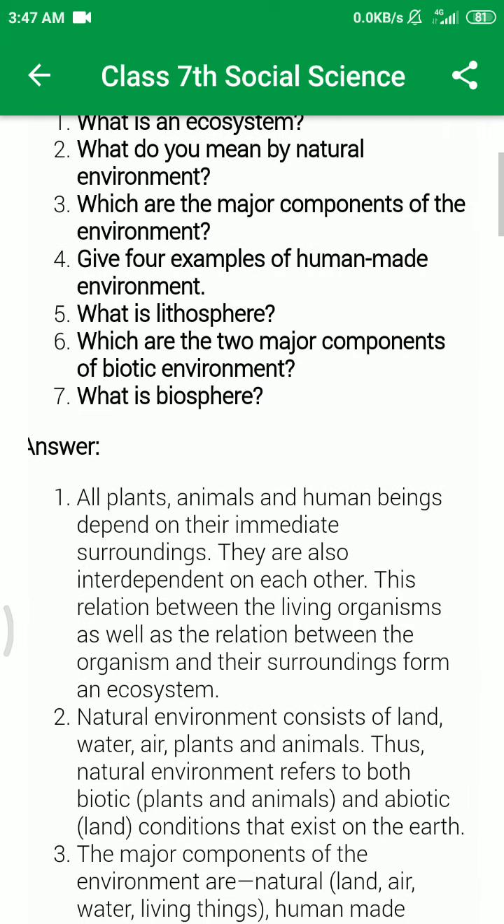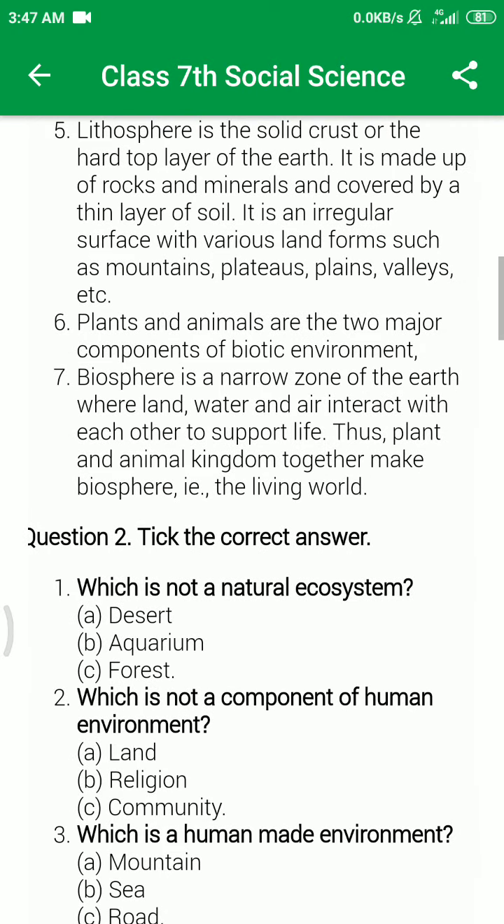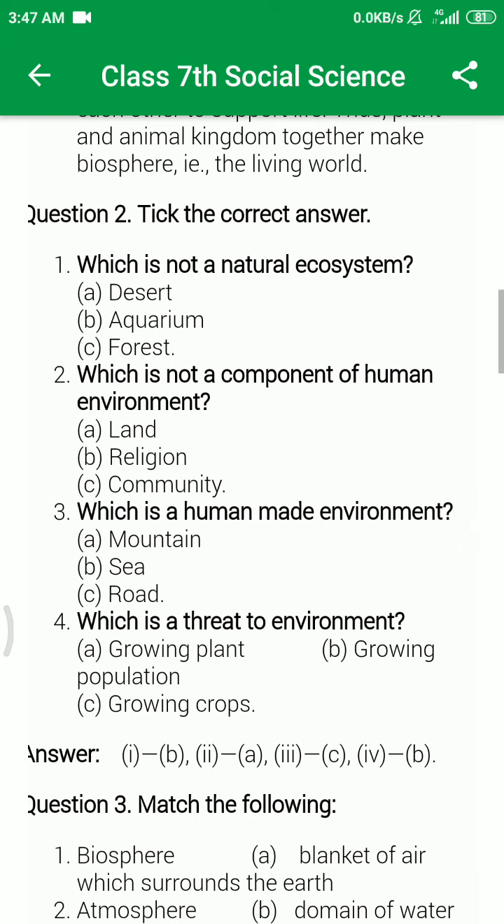And what is the last question? What is biosphere? Biosphere is a narrow zone of earth where land, water and air interact with each other to support life. Thus, the plant and animal kingdom together make the biosphere, that is the living world. That is called biosphere.